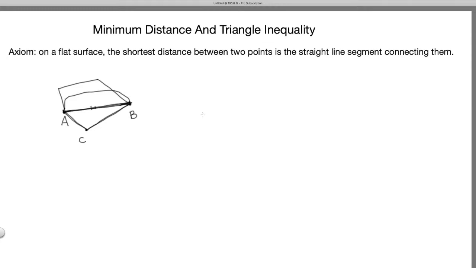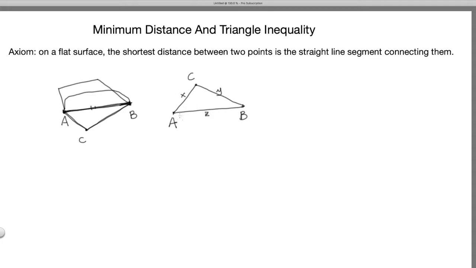Let me write down this more clearly. So we have A to B. This is a straight line segment. And we have another point C, from A to C, and then C to B. And to illustrate this point more clearly, I'm going to use a bit of symbols. For A to B, I call this length Z. For A to C, I call it X. And C to B, I call this length Y.